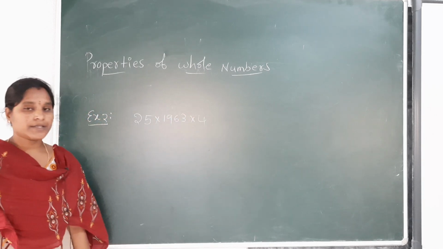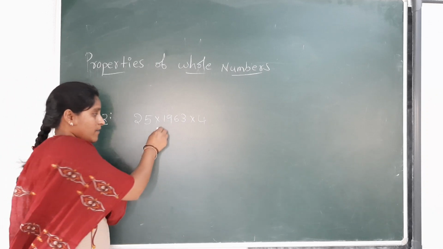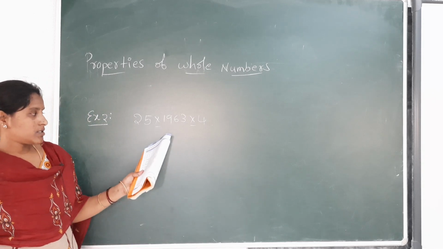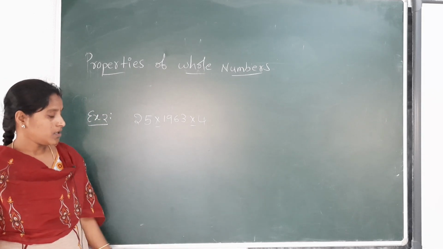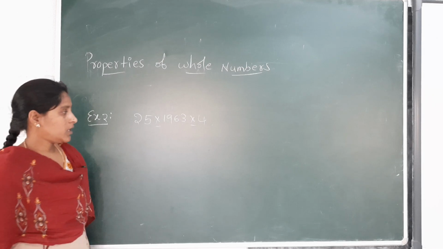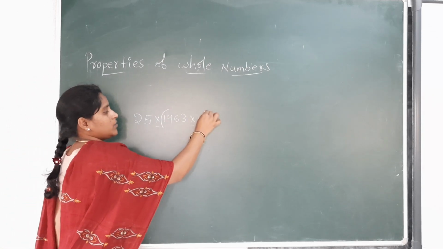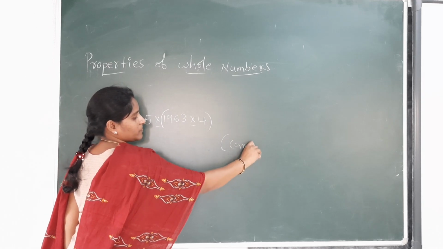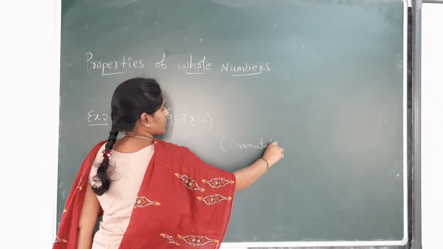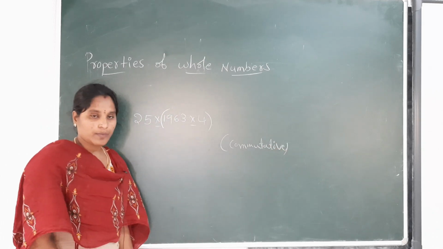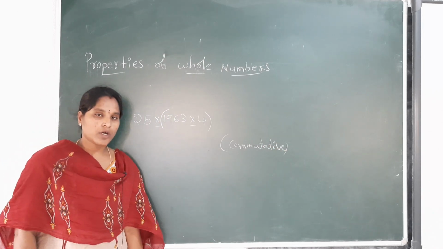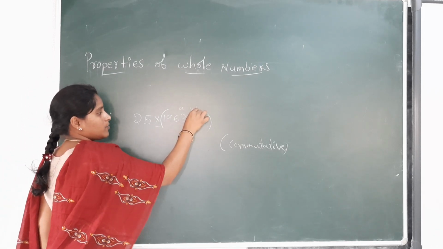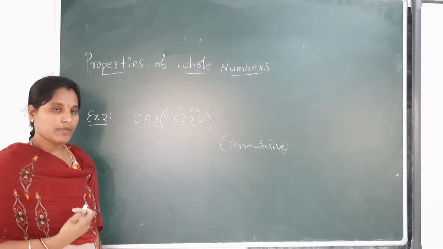Here we have example 2. Here we have the into symbol, same as addition. There we were doing addition, here we have to do multiplication. First use the commutative property: we take any two numbers and keep them in brackets. From the commutative property, a into b becomes b into a.